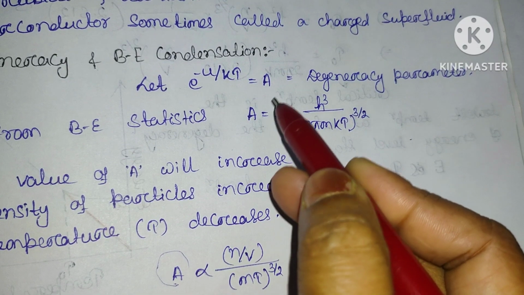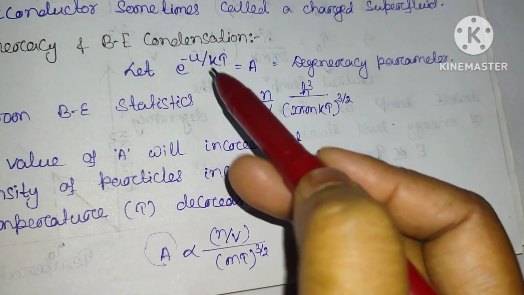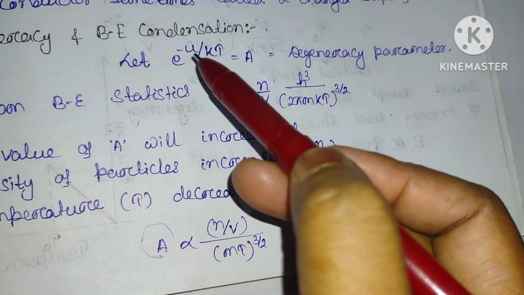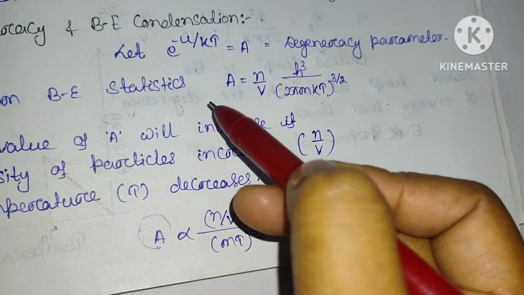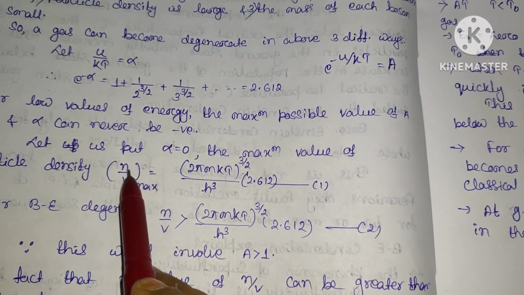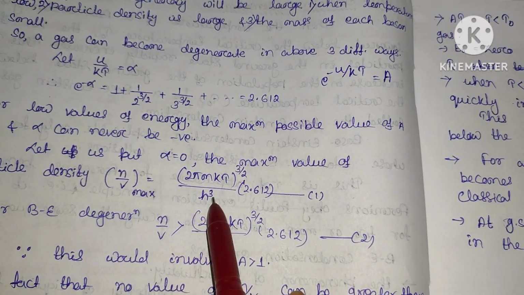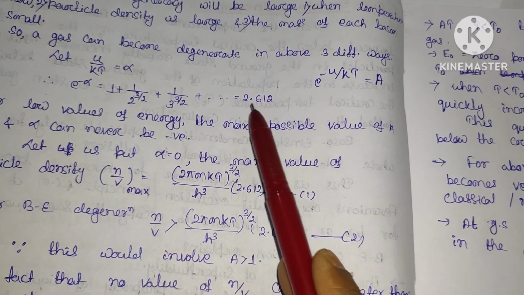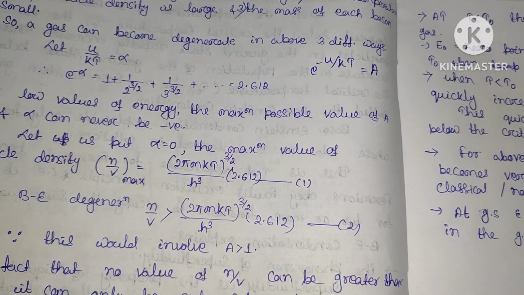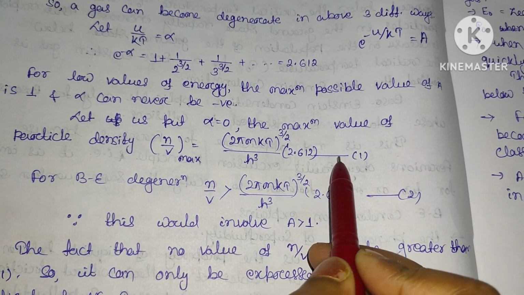So n by v max will be A into (2 pi m kT) power 3 by 2 divided by h cube. In place of A, you write e power minus alpha, whose value is 2.612.